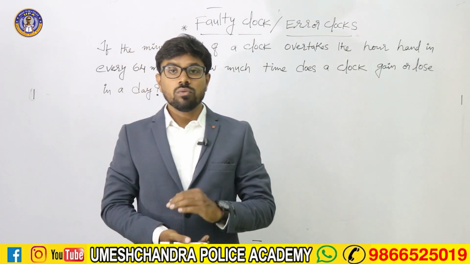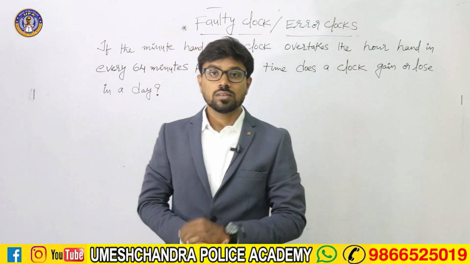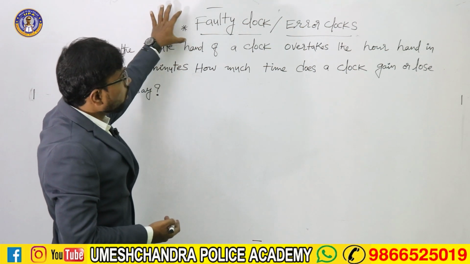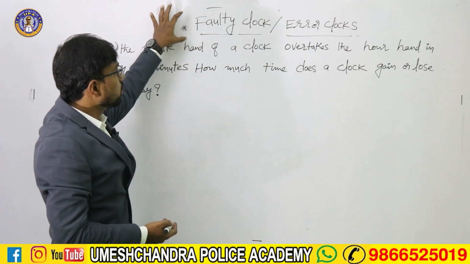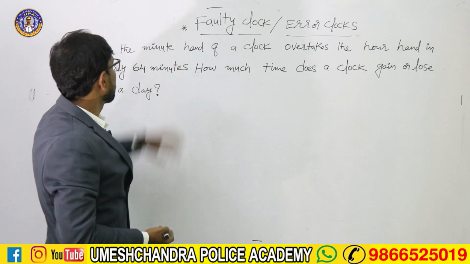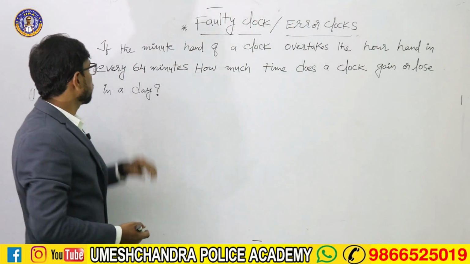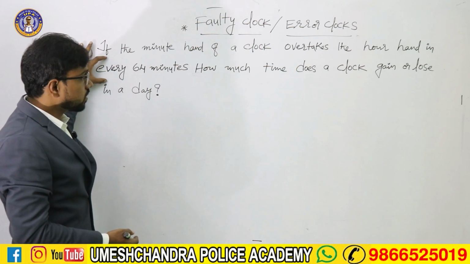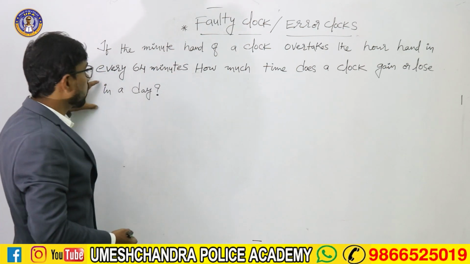So now let us get into a new model in the topic clocks. We have faulty clocks in the model. This is something very important. What they are saying in the question: if the minute hand of a clock overtakes the hour hand in every 64 minutes, how much time does a clock gain or lose in a day?